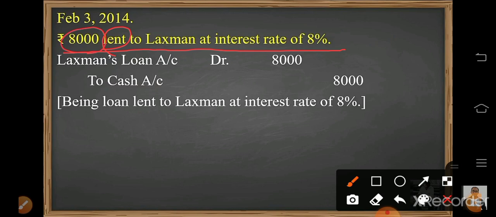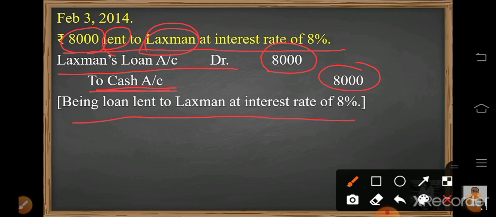So when cash goes out of the business, it will be credited. And who is the receiver over here? Lakshman is the receiver, so debit the receiver. Lakshman's loan account debited 8,000, and to cash account, the amount will be written in the credit column, 8,000. Narration: being loan lent to Lakshman at interest rate of 8%.